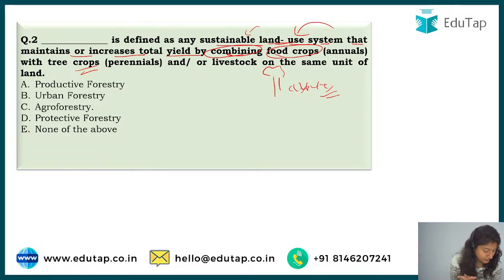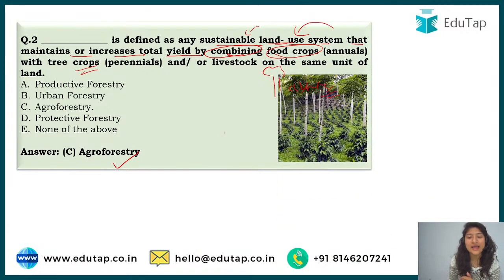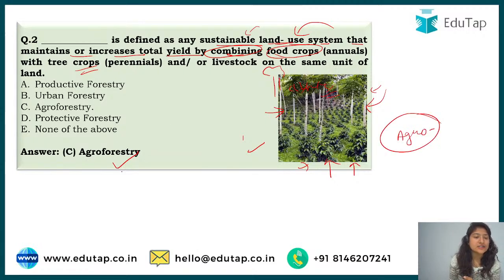And then you have Anant, he says C, Gaurav, Vikram, Supriya, Birju all say C, and yes, C is the correct answer, that is agroforestry. And what does it look like? It looks something like this, alright? So here, look at that, these are trees that are growing, right? And along with that, you are growing the normal crops that you grow. So in agroforestry, agro means the normal agriculture that you do, and forestry, of course, is the forest.